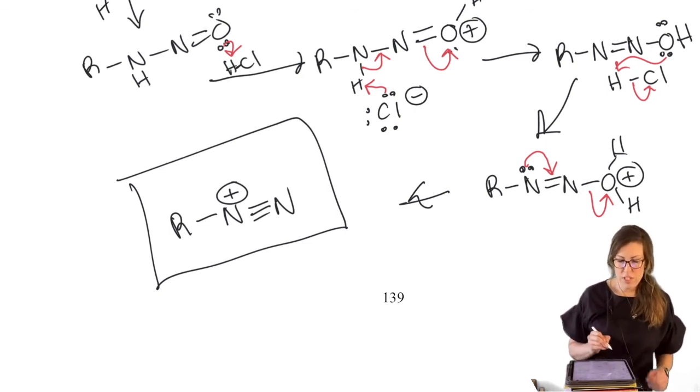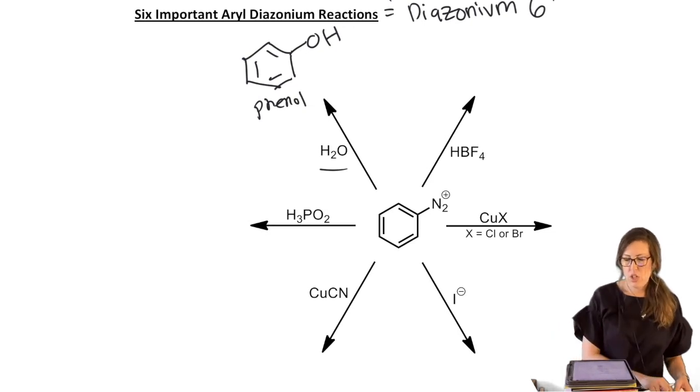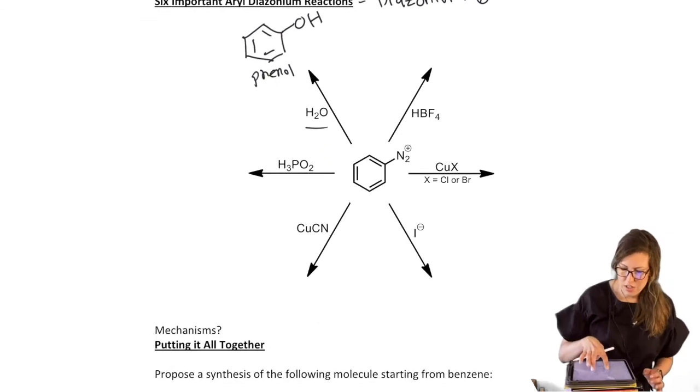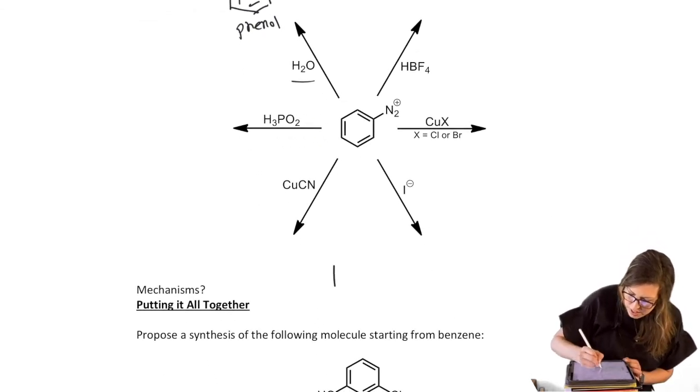So the one that we'll be using it for the most is the diazonium 6, because that's a big deal to be able to add to the benzene ring. So you have to start with aniline. Remember, aniline got you there. So I'm just going to put a little reminder of that here. Let's fill that in. So you have to start with aniline